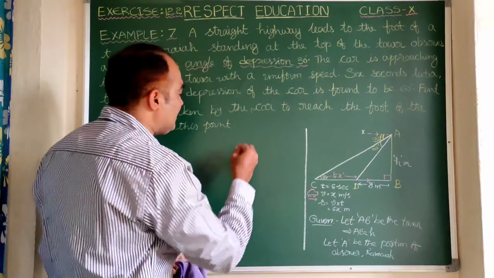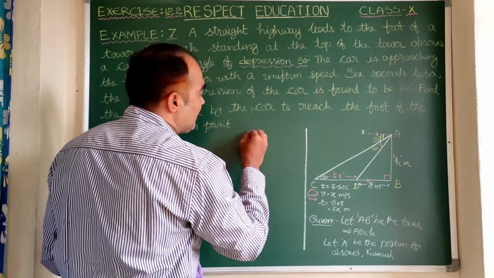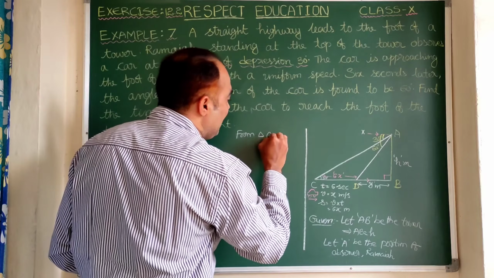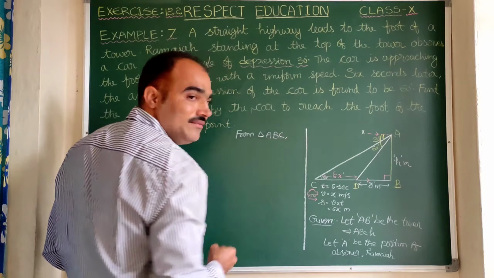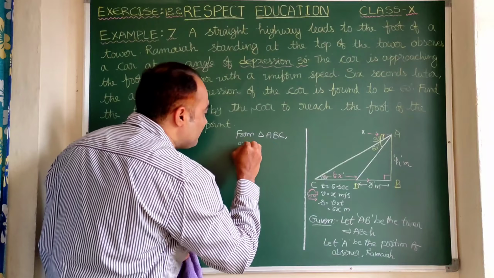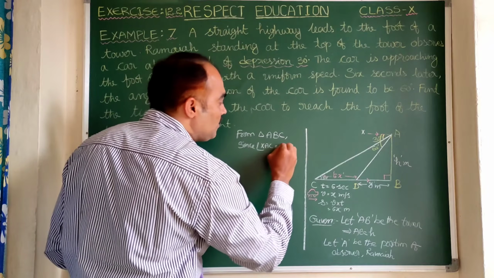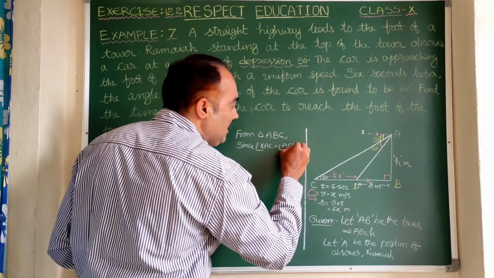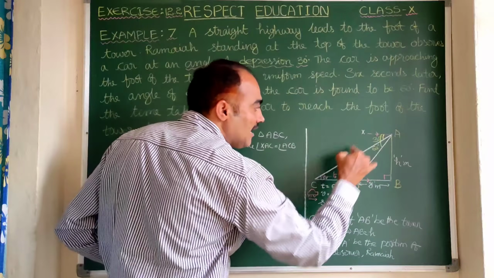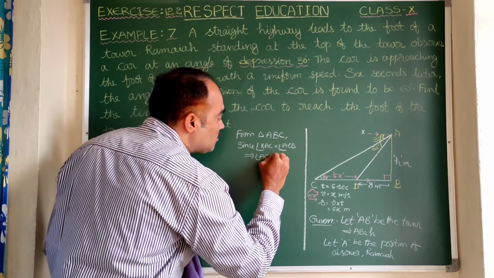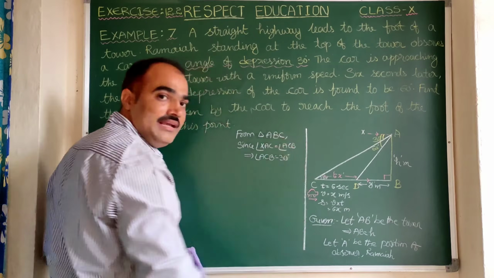So here let us write, from triangle ABC, since angle XAC is equal to angle ACB, because these two are interior alternate angles, therefore angle ACB is also 30 degrees. Clear?